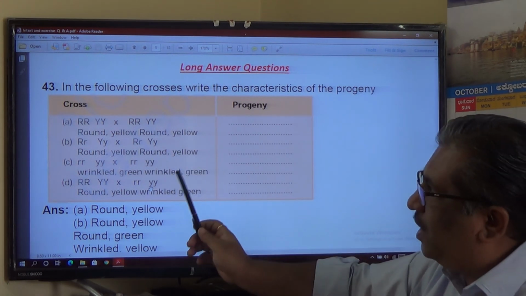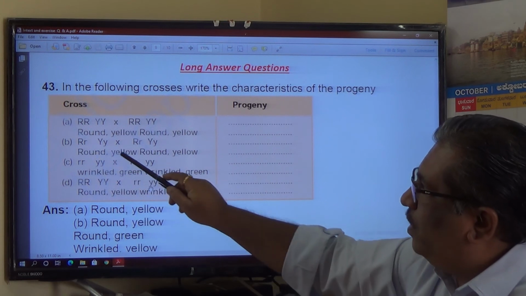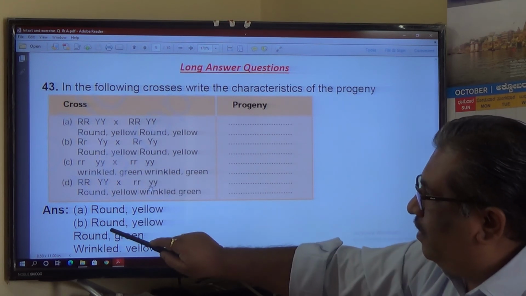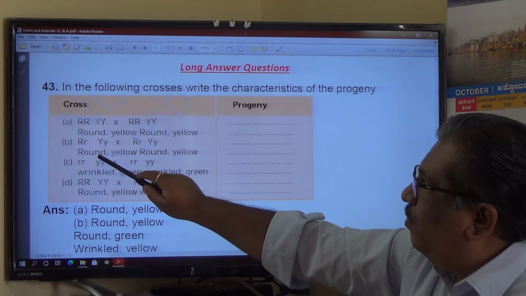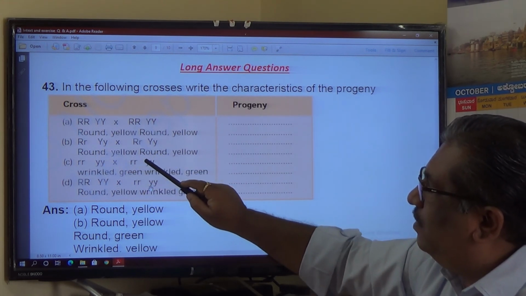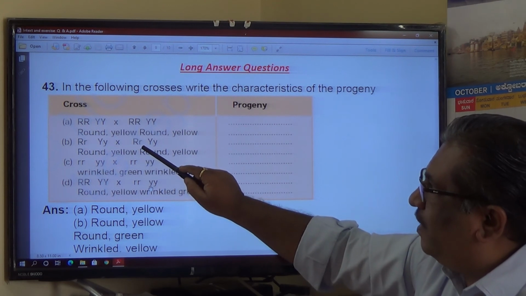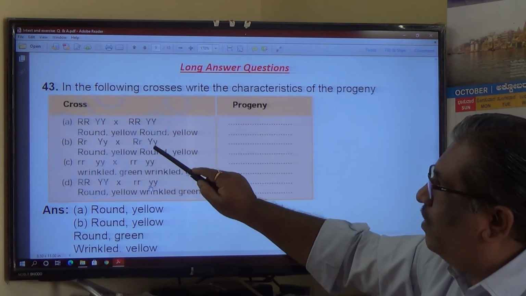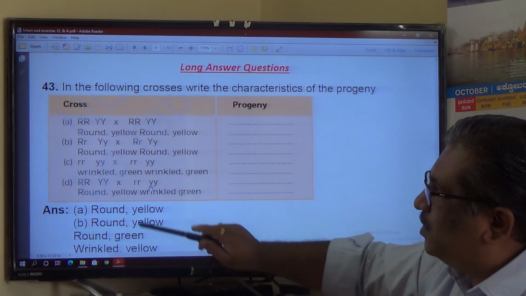So the combination can be round yellow, or round green, that is small y, wrinkled small r is a wrinkled yellow, wrinkled green. All four combinations are possible.